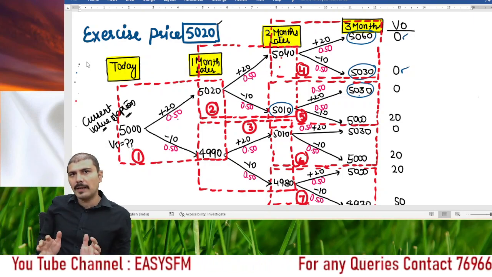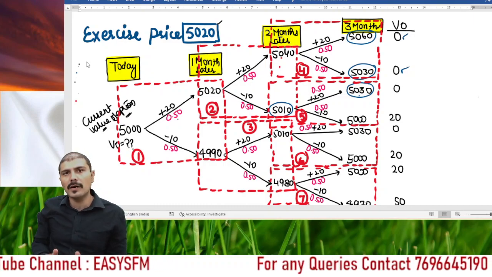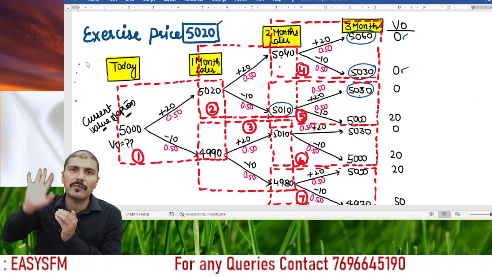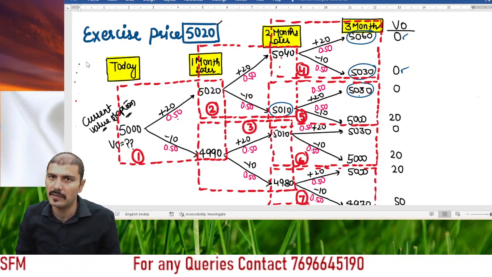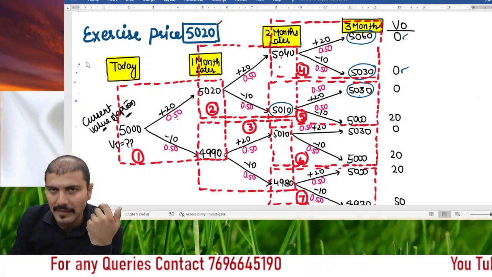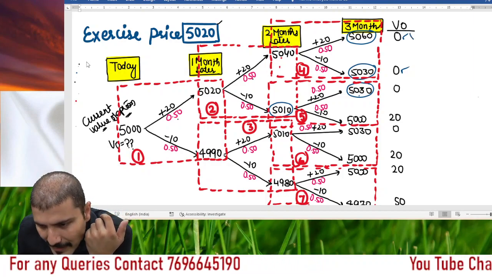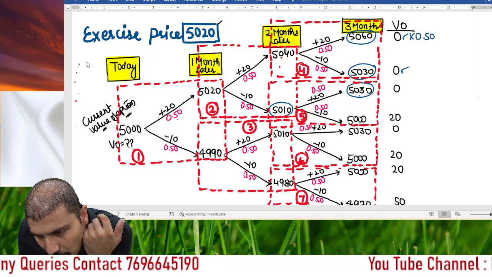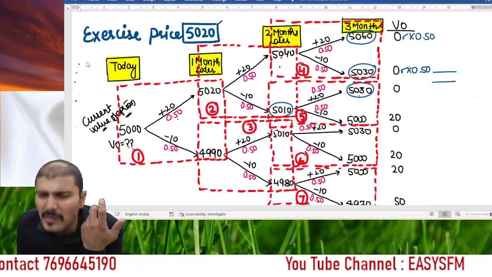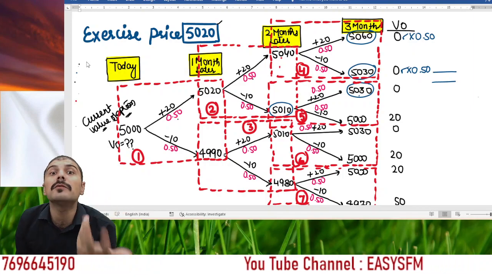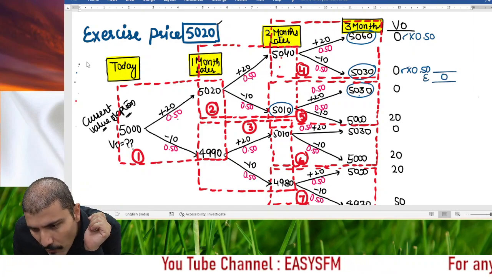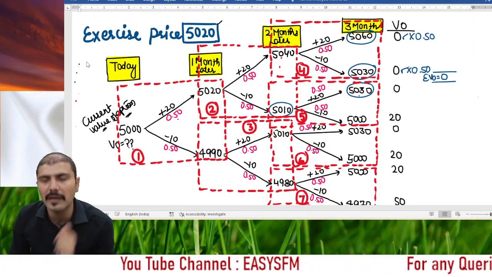अगर 2 महीने के एंड पे प्राइस 5040 हुआ तो तीसरे महीने के बाद या तो मुझे 0 रुपए का फायदा होगा या मुझे 0 रुपए का फायदा होगा. And what are the probabilities of getting that benefit? So probabilities are 50-50. So what is my expected benefit? Obviously the benefit multiplied by the probability. So 0 is the amount, so nothing matters, but if there will be an amount, so try to understand the concept now. So the expected value of option here is 0.